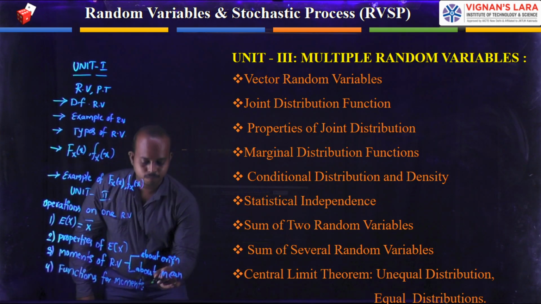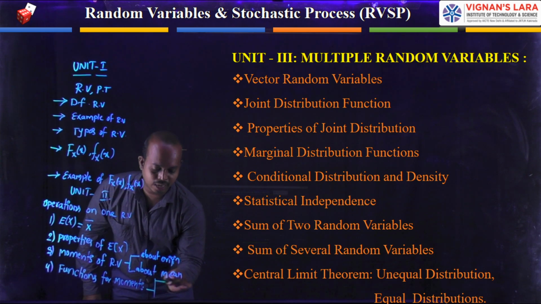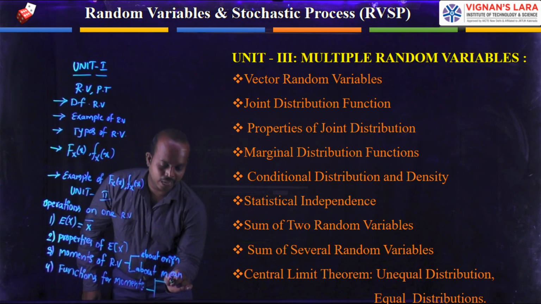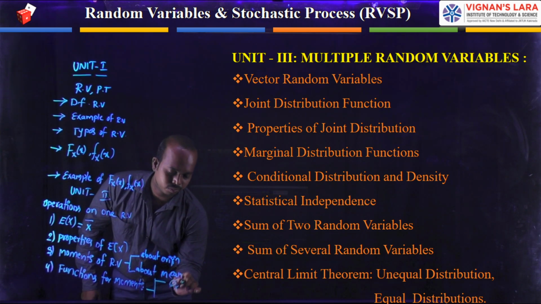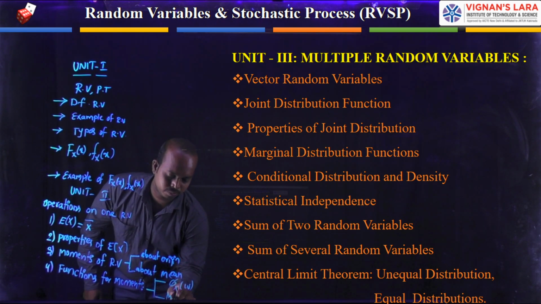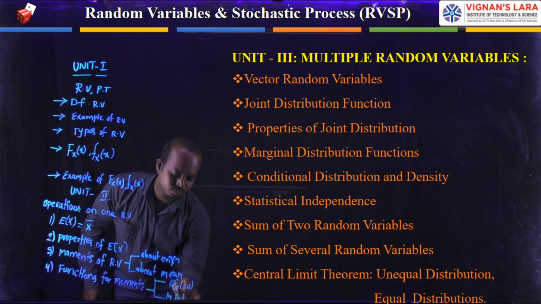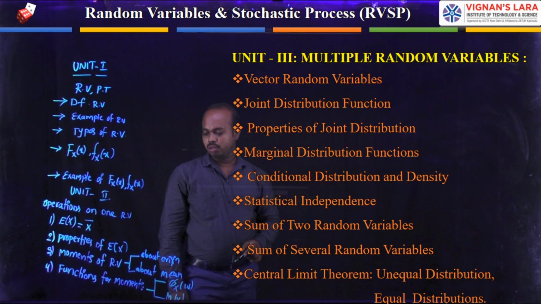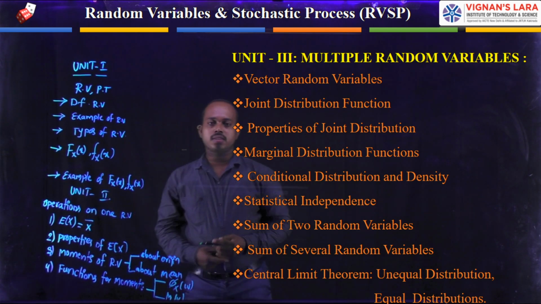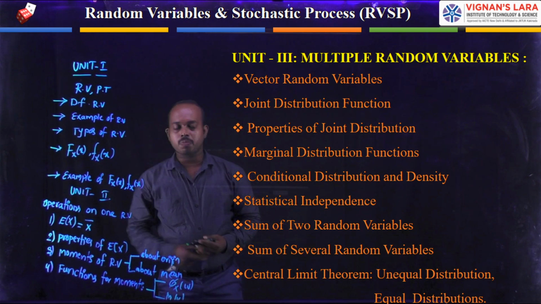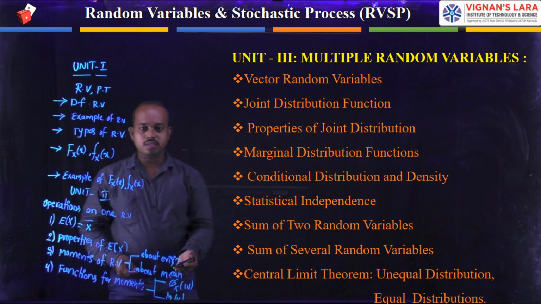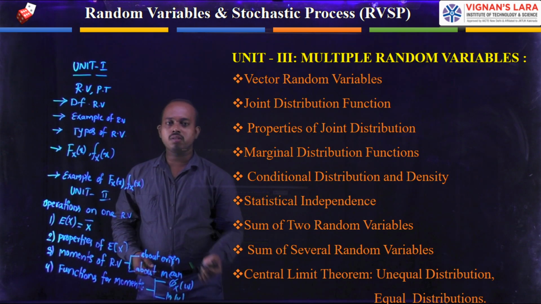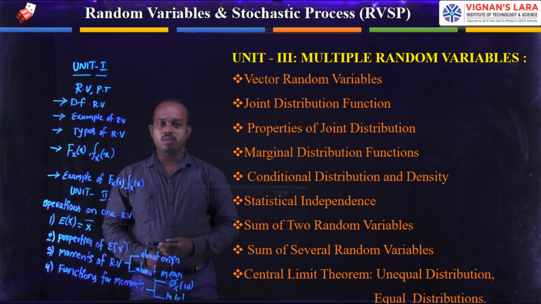In this, we have the classification of characteristic function and moment generating function. We can discuss the properties available under this category, the characteristic function and the moment generating function.